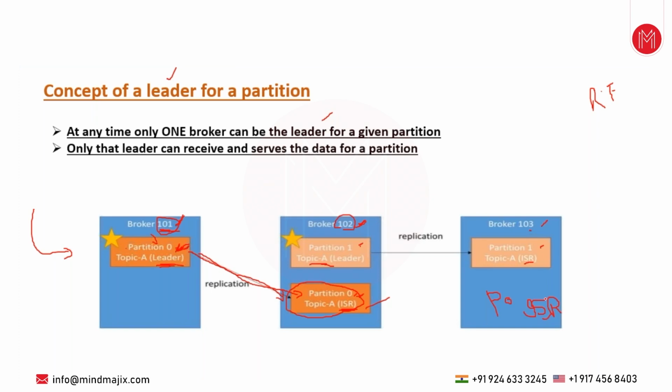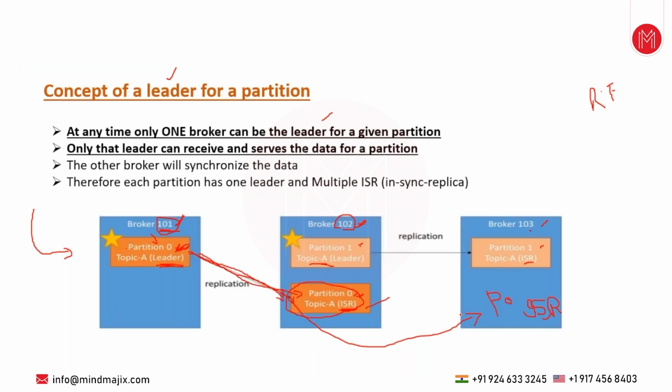Only that leader can receive and serve the data from the partition. For example, when any application puts data, initially the leader will be updated, and that leader will give the data to the followers, to this one and to this one. So the follower brokers will just synchronize the data. That's it. This is completely internal. Kafka will take care of these things. Therefore, each partition has one leader and multiple ISRs, multiple in-sync replicas.